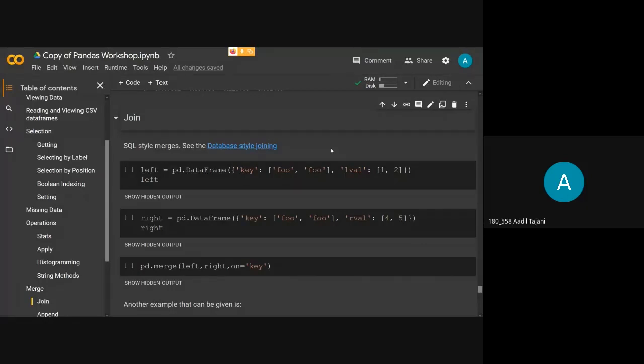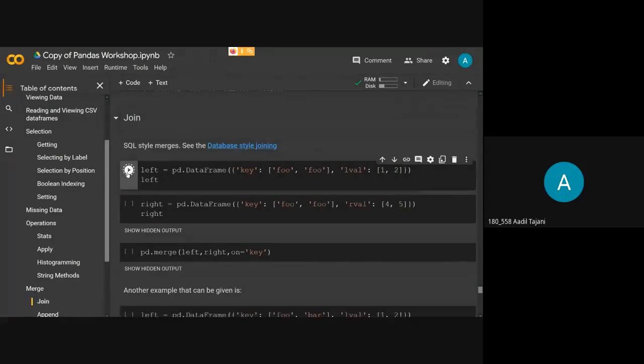If you are familiar with SQL, the databases, we have join in that. When we have a key and the values for that key and we apply join, it joins according to some unique value. It merges two different data frames according to one unique key.